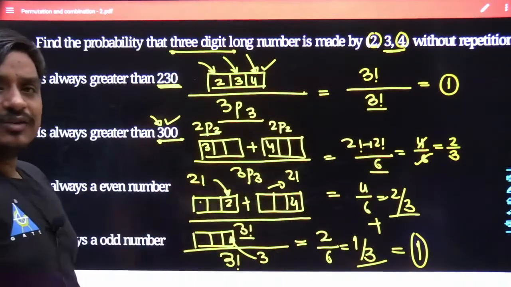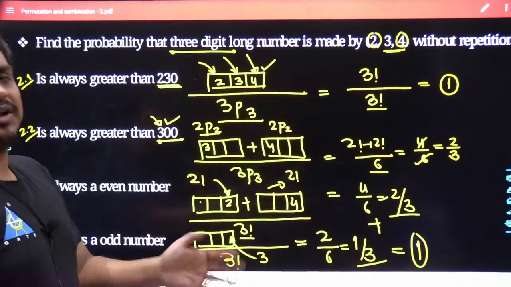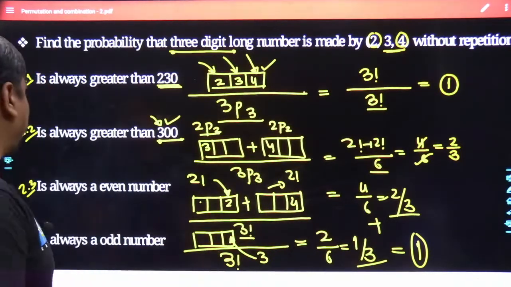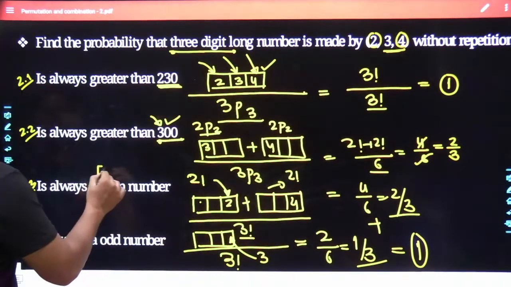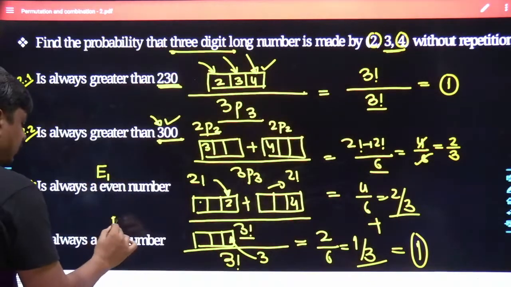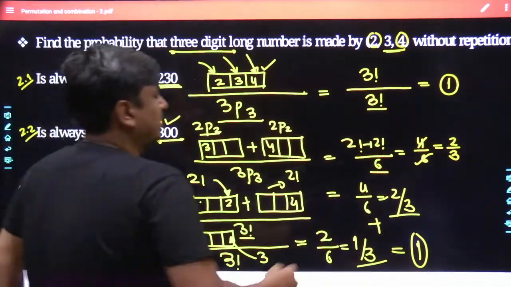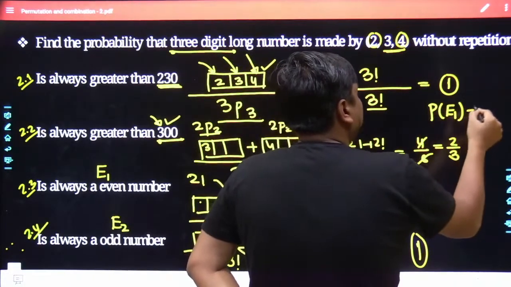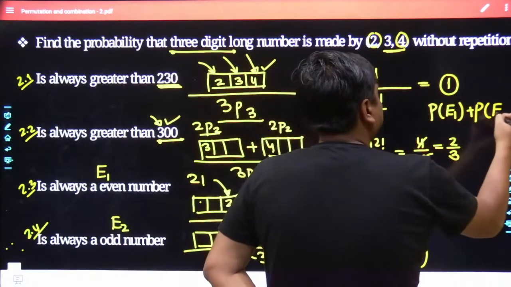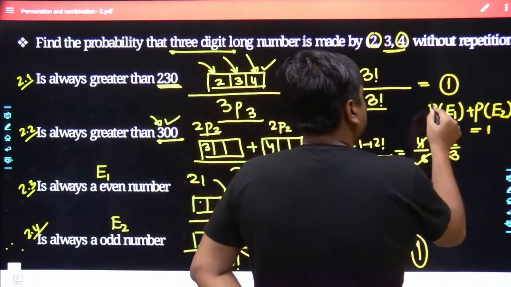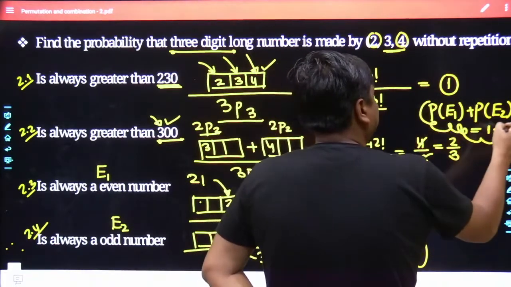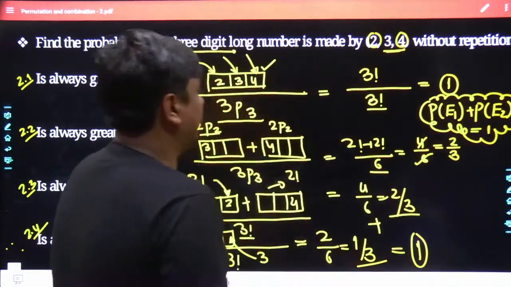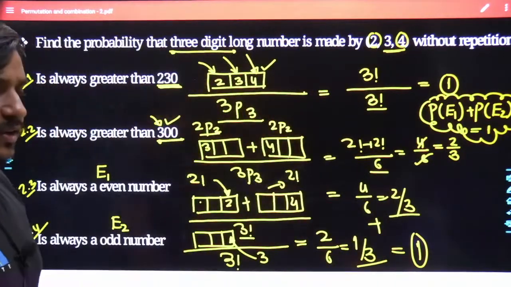If the number which has been taken out is not even, definitely it would be odd, and if it is not odd, definitely it would be even. Or I can say if this is event number 1 and this is event number 2, one thing is quite sure, they are mutually exclusive as well as exhaustive events. You would not be able to appreciate this at this point, until I go into the detailed study of probability. But yes, their addition has to be 1.